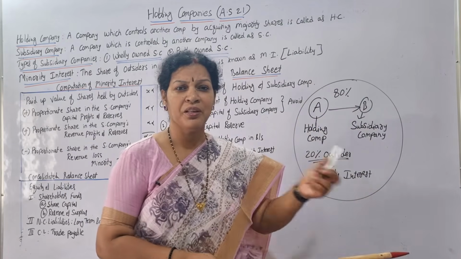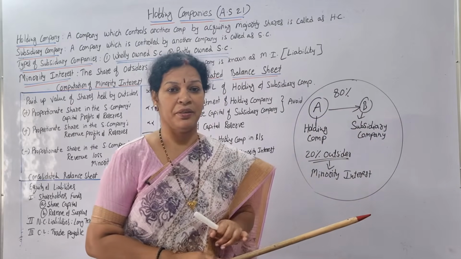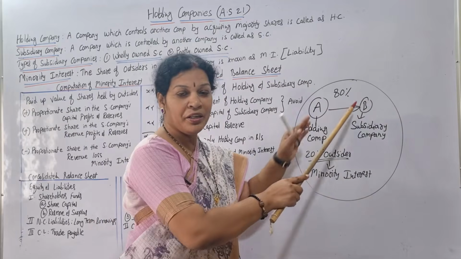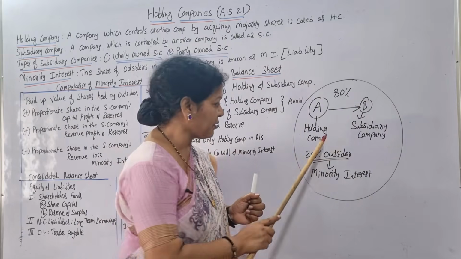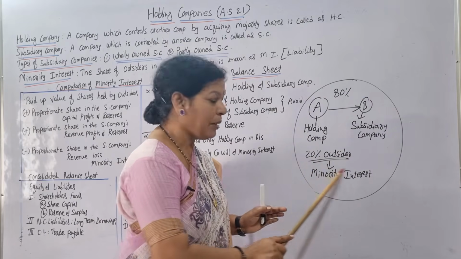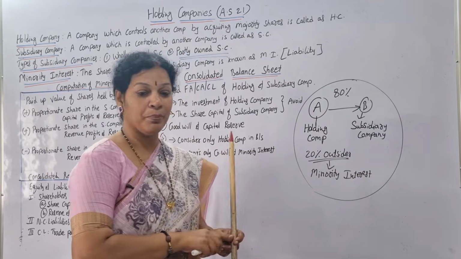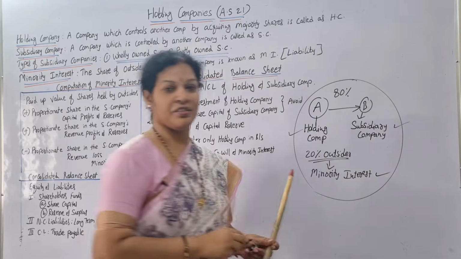B's shares are very few, so we call B a subsidiary company. In B company, 80% is already taken by A. How much is left? 20%. This 20% is outsiders, which we call minority interest. These three terms are very important. Please remember: holding company, subsidiary company, minority interest.